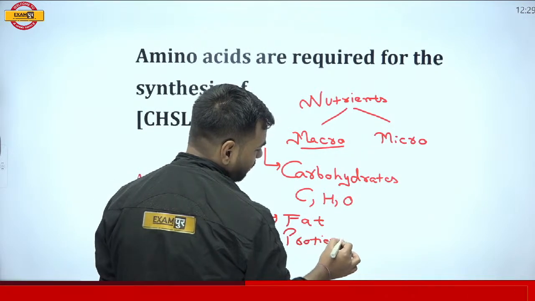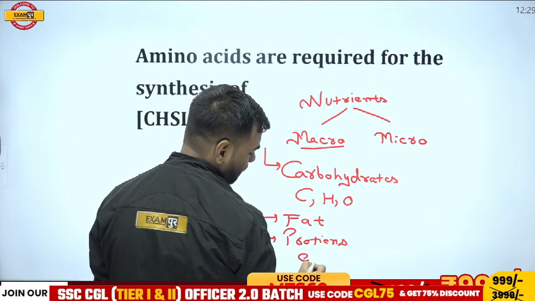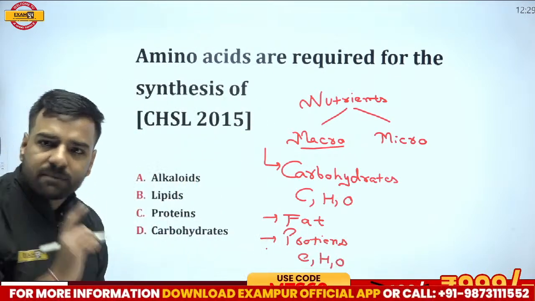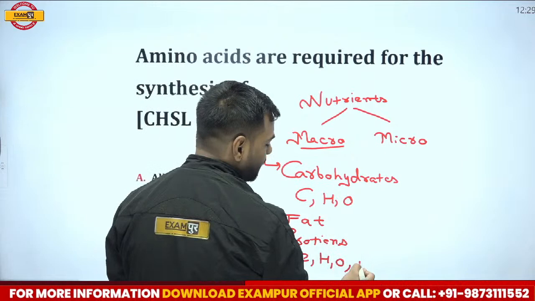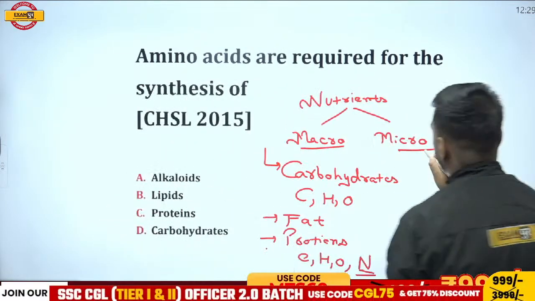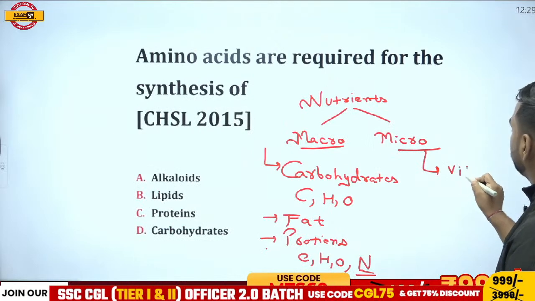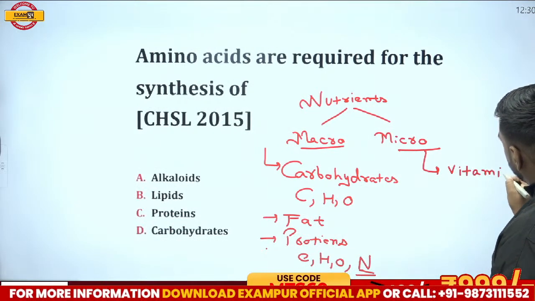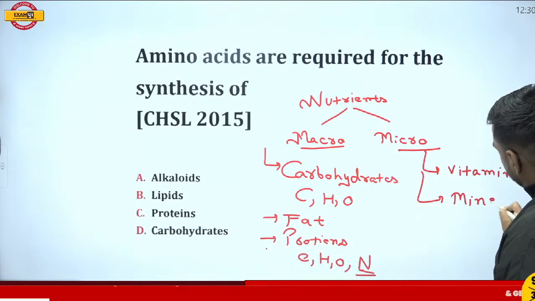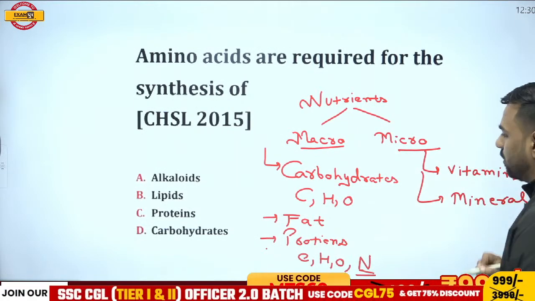And what do these proteins include? Proteins include carbon, hydrogen, oxygen. You must be wondering, sir, these are the same. But please remember, here we have nitrogen also. This is important, right? And in the micronutrients, we get vitamins and minerals, where you can talk about calcium, iron, all those things.